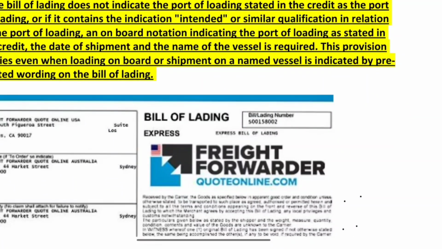If the bill of lading does not indicate the port of loading stated in the credit as the port of loading, or if it contains the indication "intended" or similar qualification in relation to the port of loading, an onboard notation indicating the port of loading as stated in the credit, the date of shipment and the name of vessel is required. This provision applies even when loading on board or shipment on a named vessel is indicated by pre-printed wording on the bill of lading.